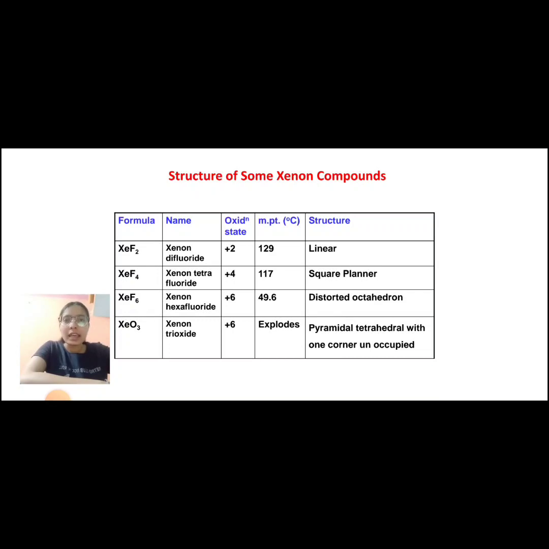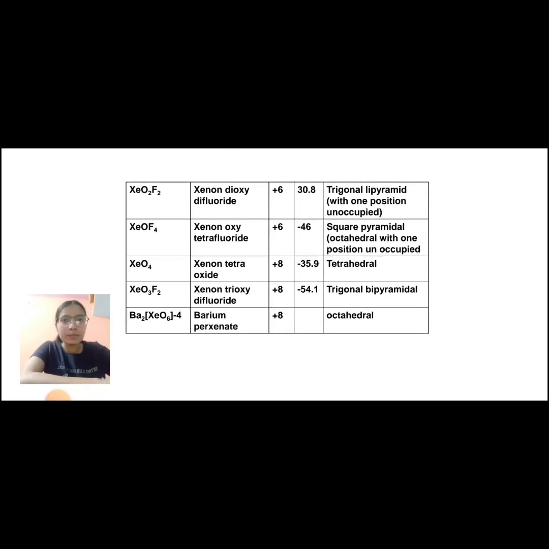Next is XeF6, xenon hexafluoride. Its oxidation state is +6. Its melting point is 49.6 degrees Celsius. Its structure is distorted octahedron. Next is XeO3, that is xenon trioxide. Oxidation state is +6. Melting point, it explodes readily. Structure is pyramidal, tetrahedral with one corner unoccupied.